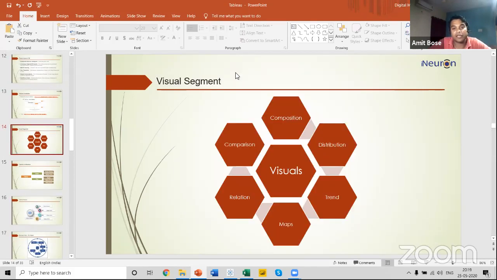If you come to this visual segment, till now we have discussed distribution, comparison, composition, and relation. Now we'll come to this particular segment, which is called trend. A trend is found over a period of time, right?